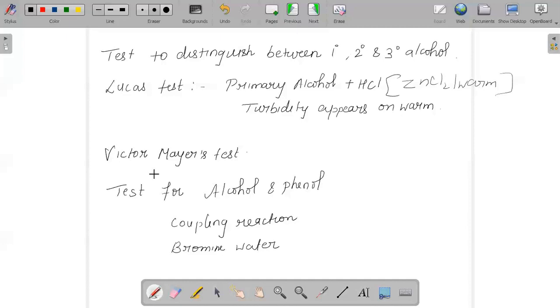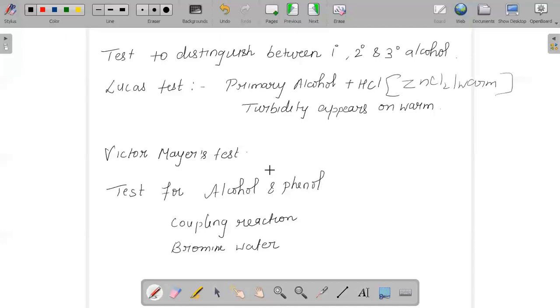And the next test which is being used is called the Victor-Meyer test. And we are having different tests for alcohol and phenol also.